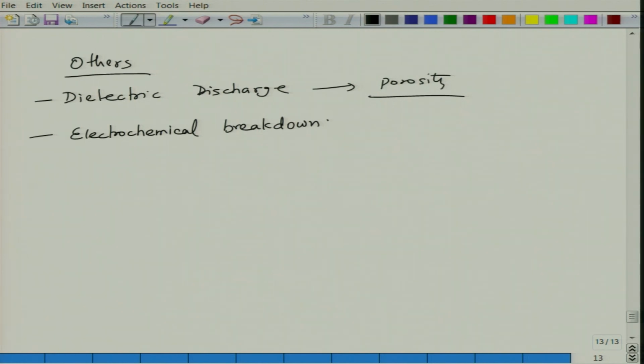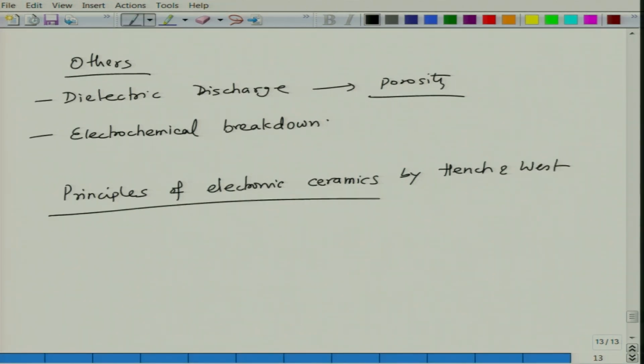So, if you want to read more about breakdowns, I can refer you to this book, Principles of Electronic Ceramics by Hench and West. So, this is a short introduction to linear dielectric materials that I have given to you.